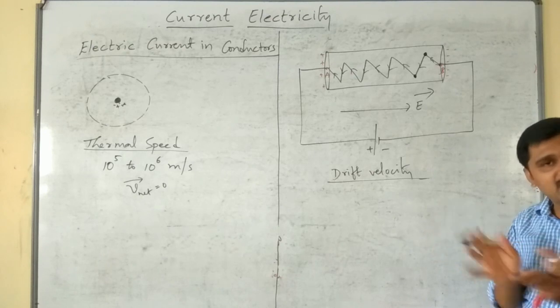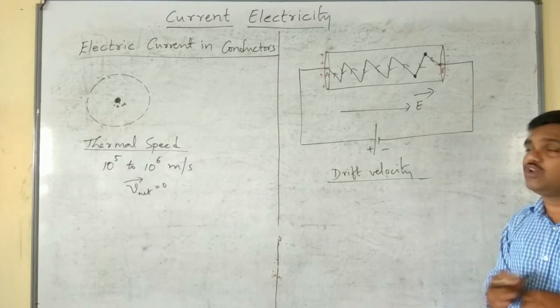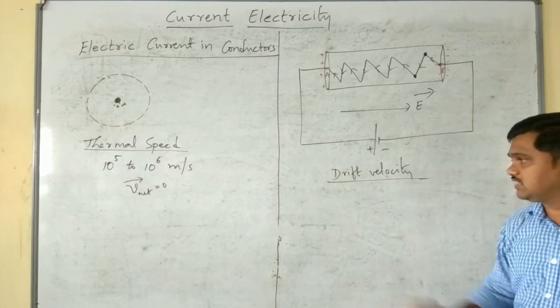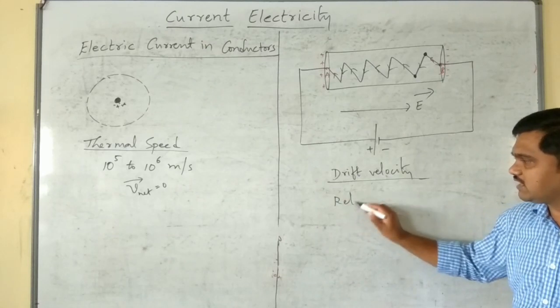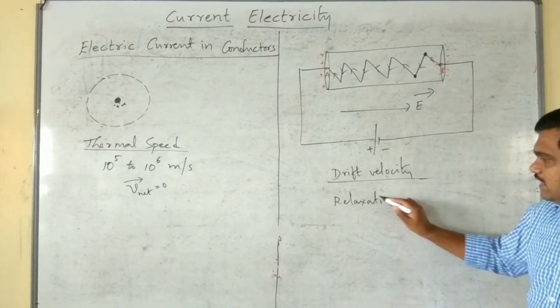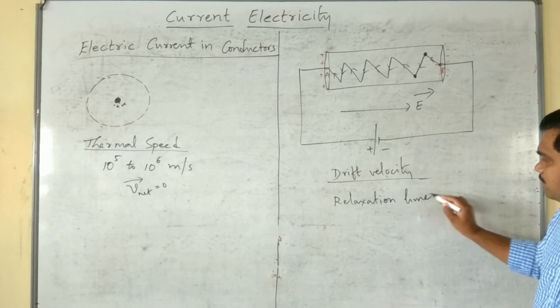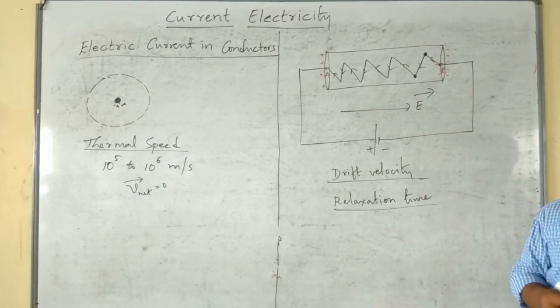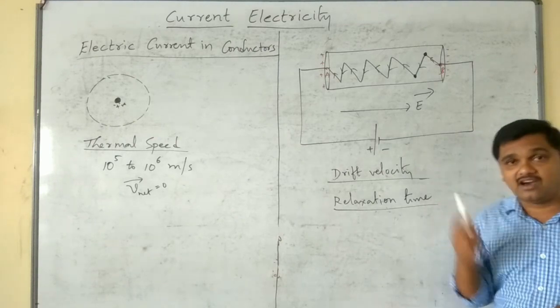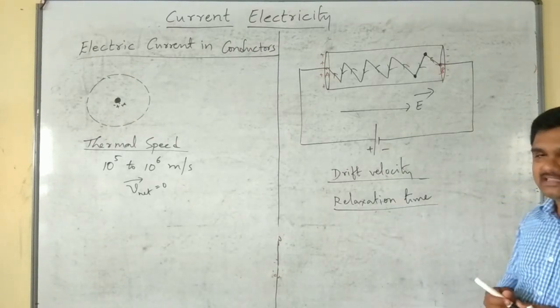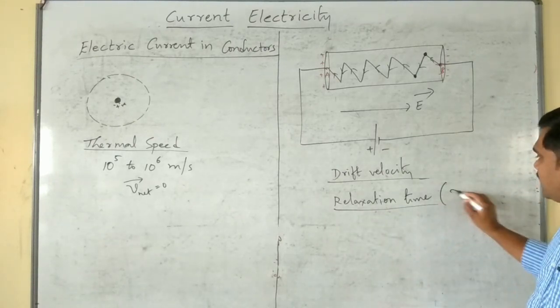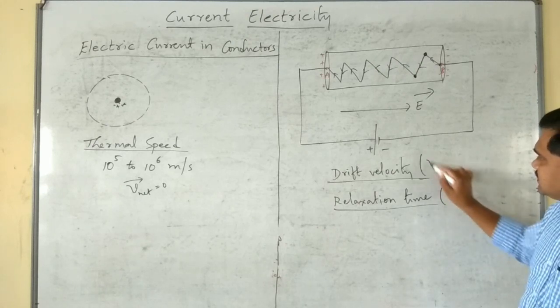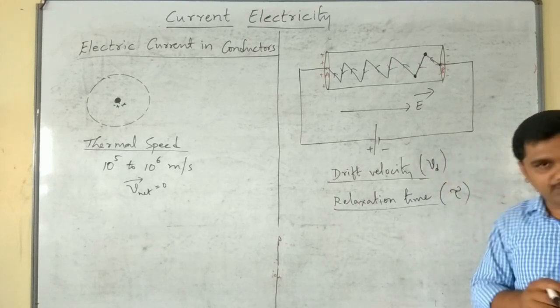The time interval between two successive collisions of that free electron is said to be relaxation time. It is denoted by tau. Drift velocity is denoted by Vd.